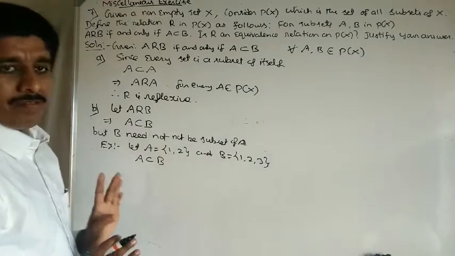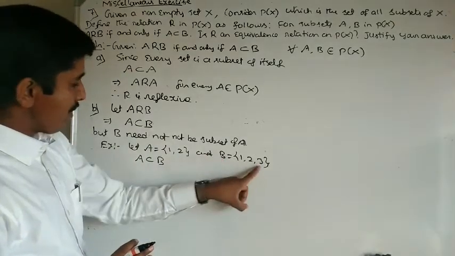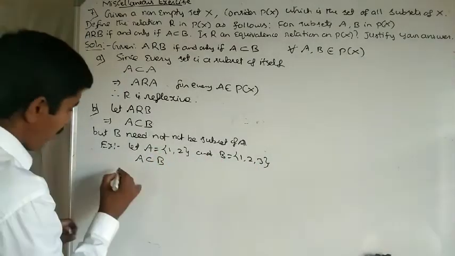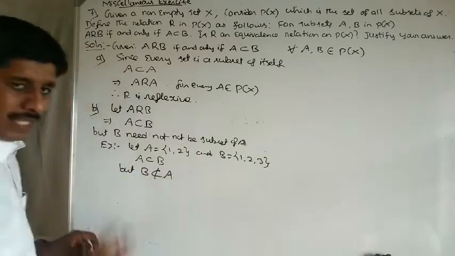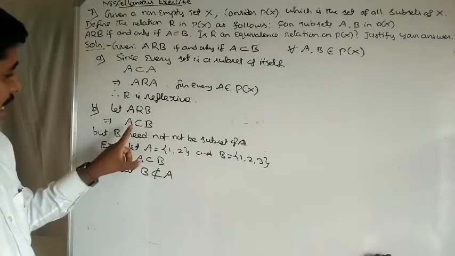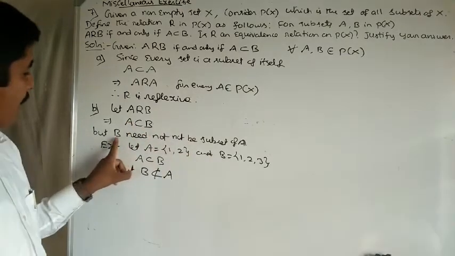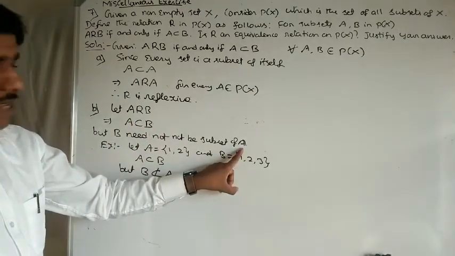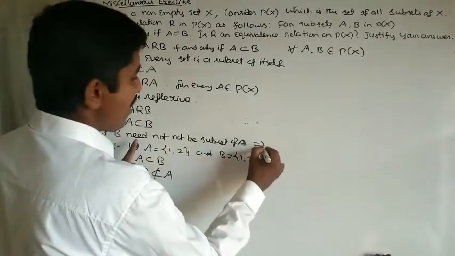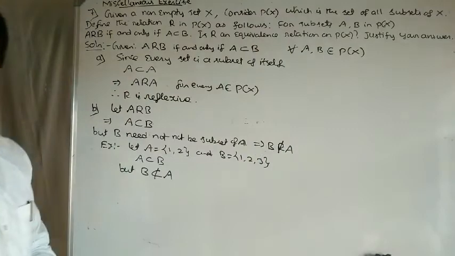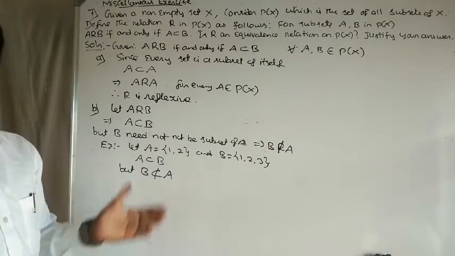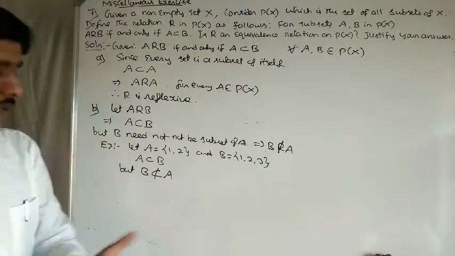Is it a subset of A? Here 3 belongs to B, but 3 does not belong to set A. Therefore, B is not a subset of A. So A is a subset of B, but B is not a subset of A, which means B is not related to A. This means this relation is not symmetric.